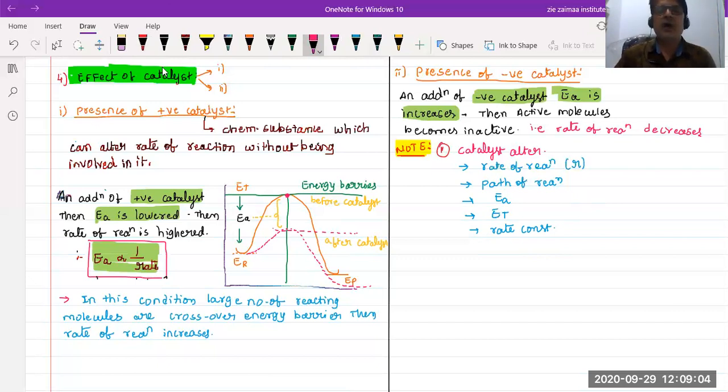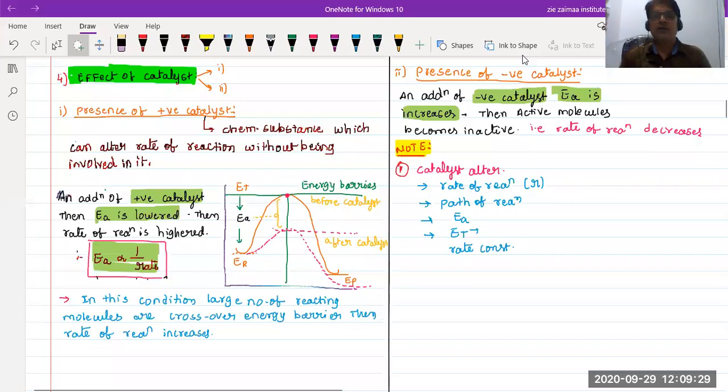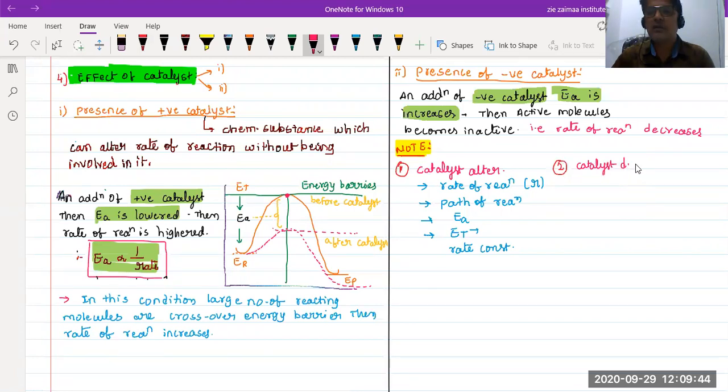Just a moment, beta. I need to get to the side of this page. Yeah, see better. Now it's good to watch from the same side. Note 1 and note 2. Okay, what is note 2? Catalyst does not alter.